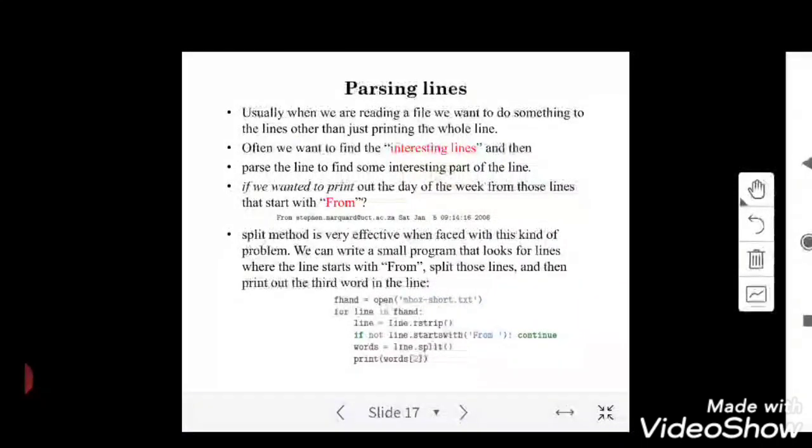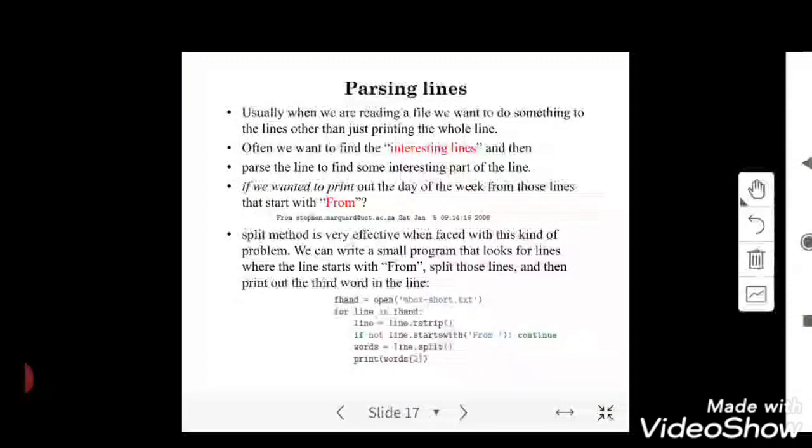So you have given a text file. From that text file, I have given a number of lines. Whichever lines start with the keyword "From" have to be separated. From those separated lines, you need to print the third element, I mean the third word from the list. That is what this example of parsing lines is doing. I hope you understand this concept, right? So let us look into this program.